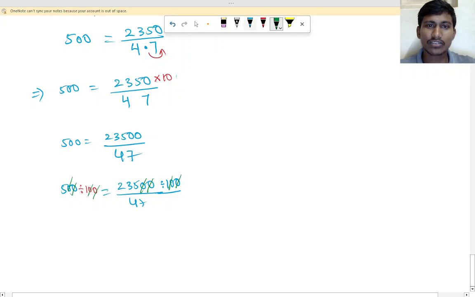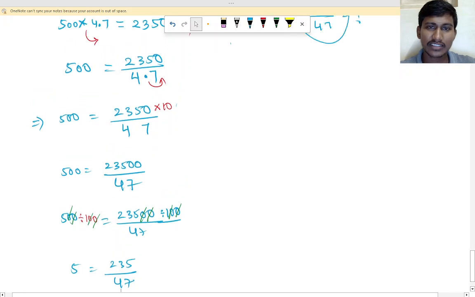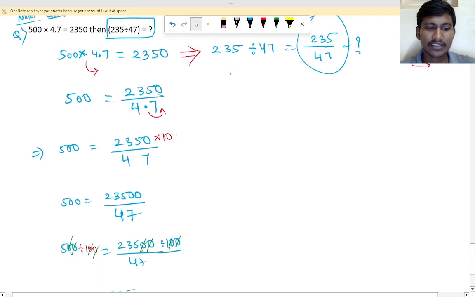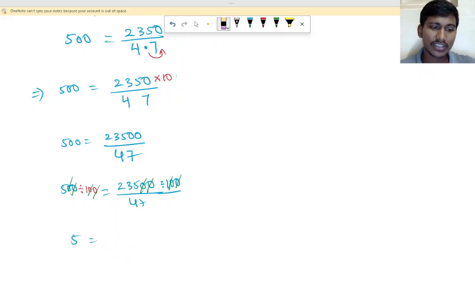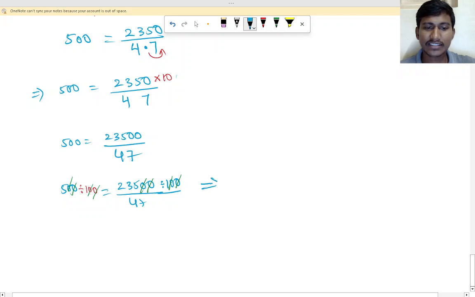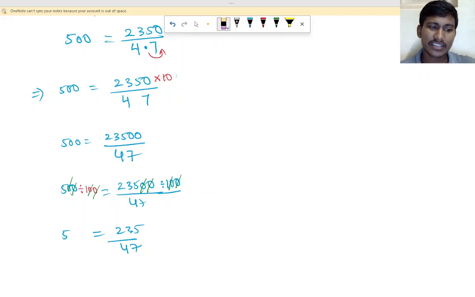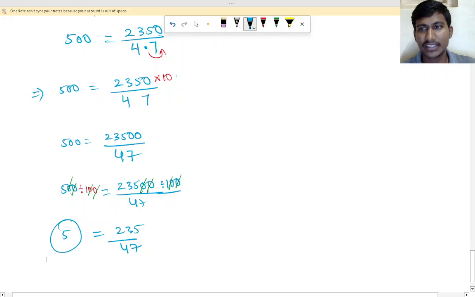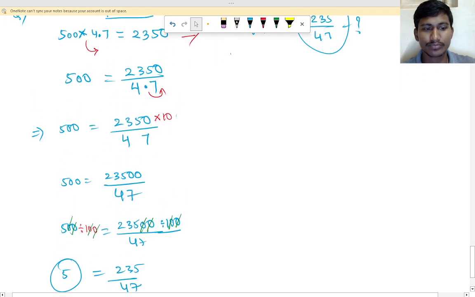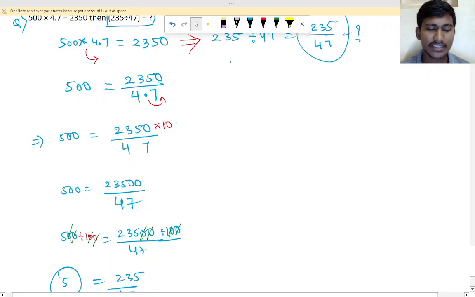So what will be the answer of this question then? 5 is equal to 235 divided by 47. This is the question here, isn't it? Yes, this is the question. So here what will be the answer then? If you write this next, that is 5 is there this side, right? So this side we have 5 is equal to this side 235 divided by 47. That is the answer. So the answer will be 5, right? So that is how we have to do. Understand? Yes? Okay, good.